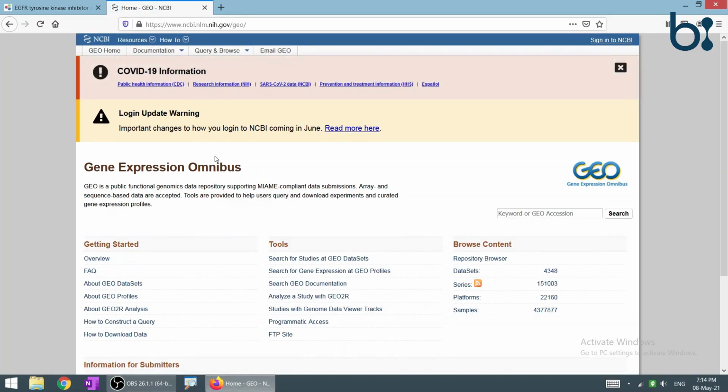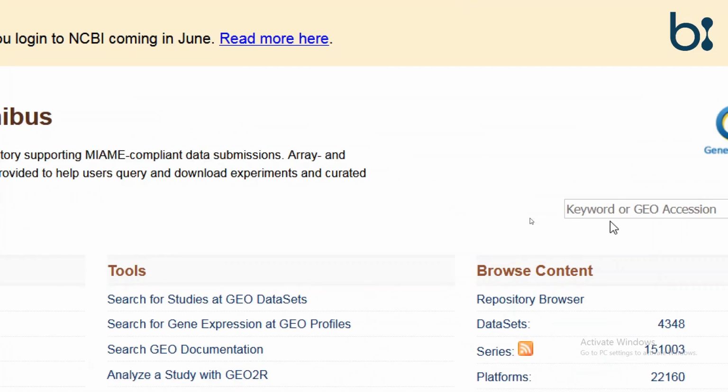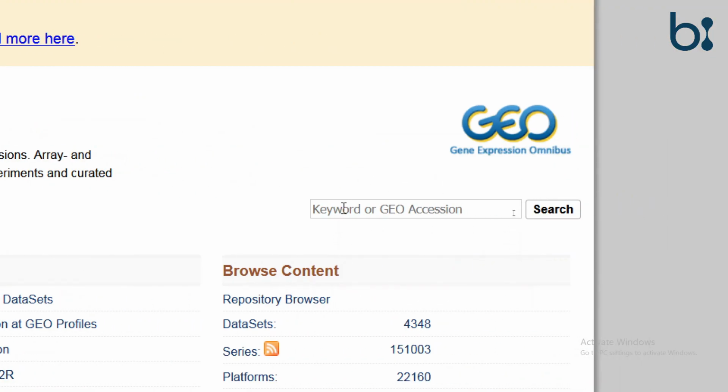This is the web page of the GEO database, which shows that it holds functional genomics data, which is gene expression data coming from microarray and next generation sequencing technology. So let's search for the keyword cancer.